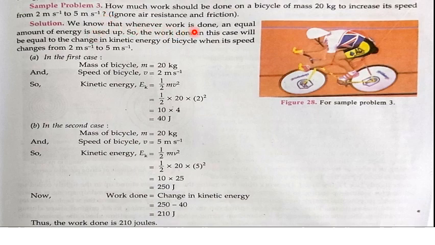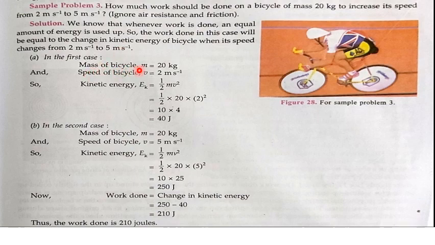We know that whenever work is done in moving, work done is nothing but the kinetic energy. So in this case, the work done will be equal to the change in kinetic energy of the bicycle when its speed changes from 2 meter per second to 5 meter per second. The mass of the bicycle is given. So let us consider this in two cases. In the first case, we shall find out the kinetic energy. In the second case, we shall find out the work done in changing the speed. First we shall find out the kinetic energy of this bicycle.